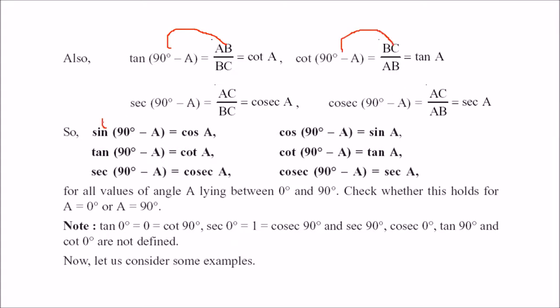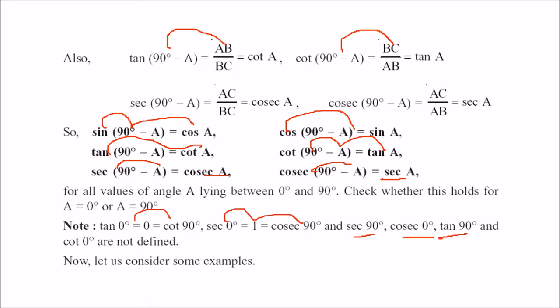Similarly, sin 90 minus theta is cos theta, cos 90 minus theta is sin theta, sec 90 minus theta is cosec theta, and cosec 90 minus theta is sec theta. So this is how you get it. Various things you can see: tan 0 is 0, cot 90 is 0, sec 0 is 1, cosec 90 is 1. Sec 90, cosec 0, tan 90, cot 0 are not defined because they give you infinity.